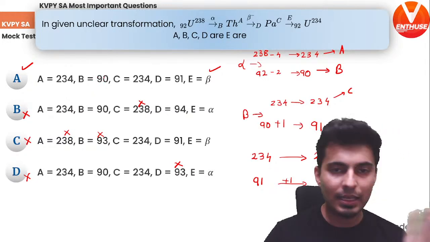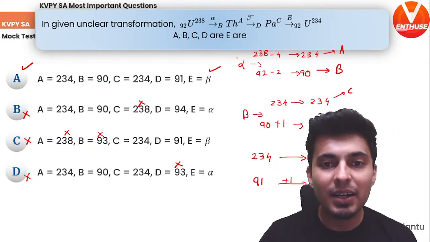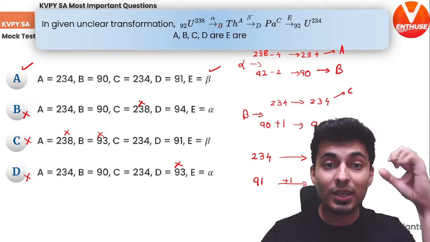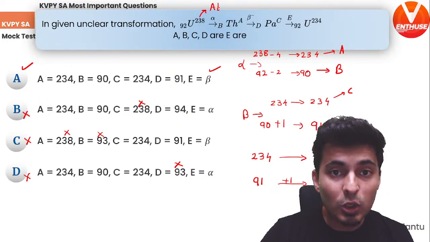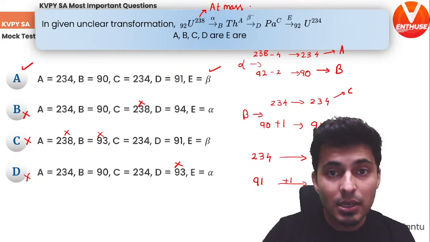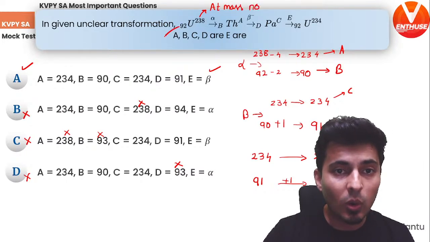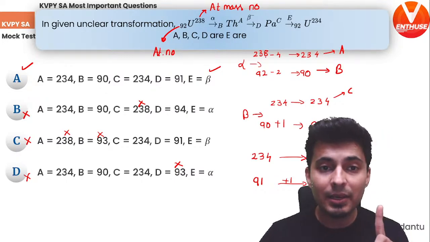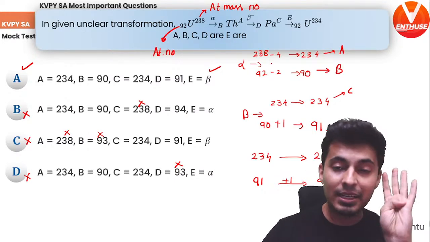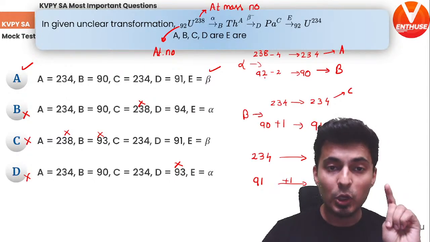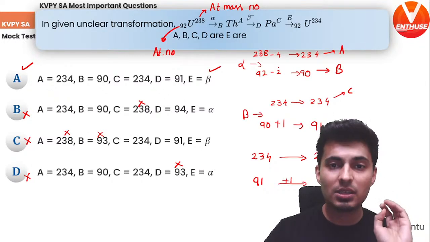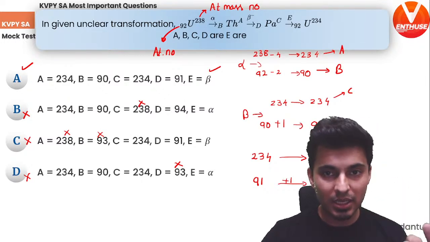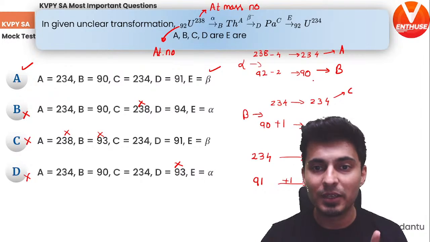So Neha, I'll tell you what the trick is. In alpha decay, the one on the top is the atomic mass number, and the one below is always your atomic number. So for alpha decay, atomic mass number decreases by 4 and atomic number decreases by 2, because one helium nucleus, which has 2 protons and 2 neutrons, comes out. So that's why 238 minus 4 and 92 minus 2.